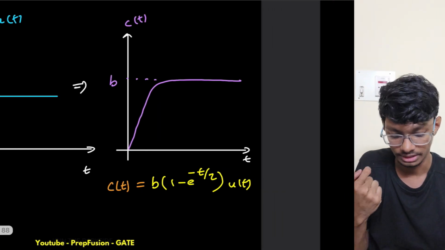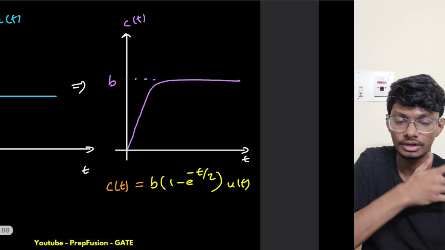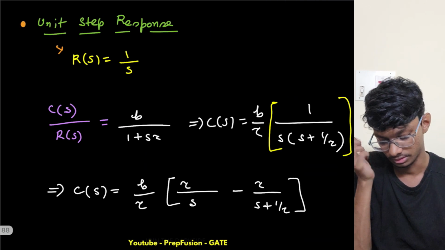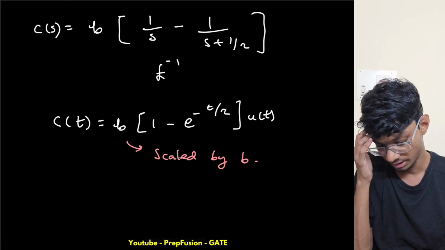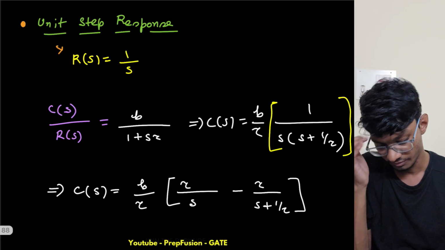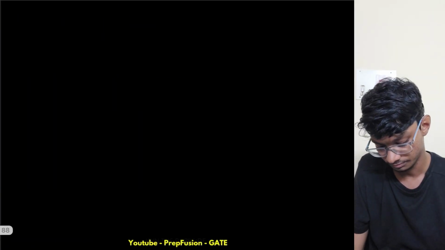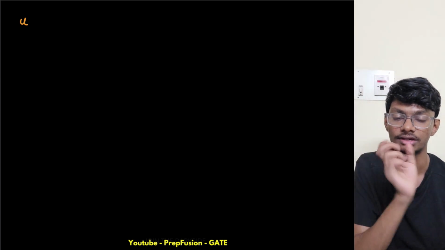From the final value theorem also I can find the unit step response, instead of doing the Laplace transform. I mean not the unit step response, but the final value of the unit step response.